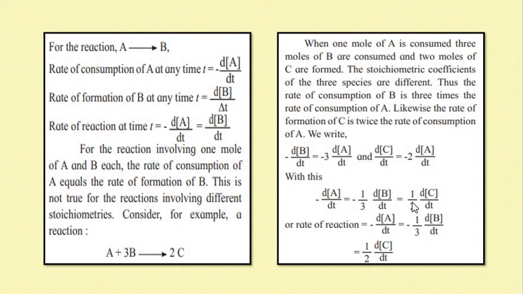So the rate of reaction is equal to minus dA upon dt, which also equals minus 1 upon 3 dB upon dt, which also equals 1 upon 2 dC upon dt. This is how we write the rate of reaction for such reactions having different numbers of moles in a balanced chemical equation.